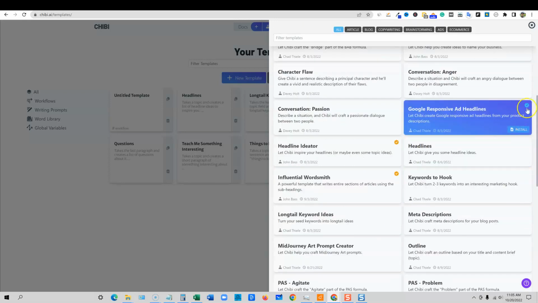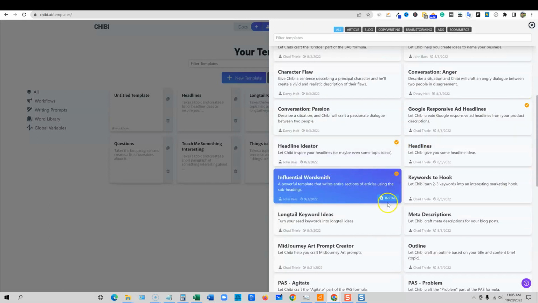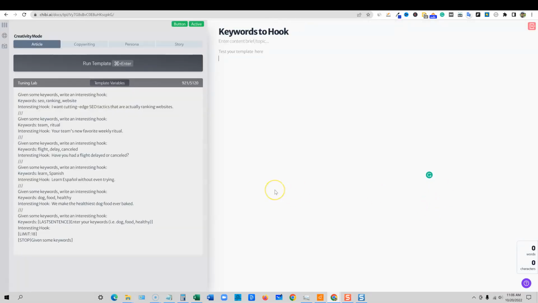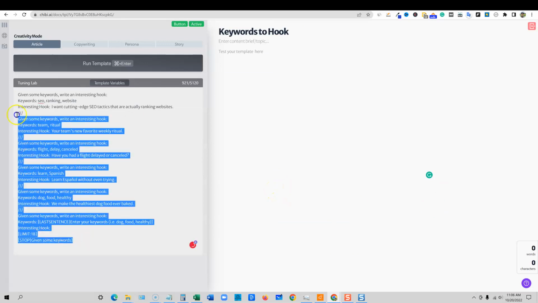If I have a check mark right here, it means I've already added it. Right here, you can let Chibi turn 2 to 3 keywords into an interesting marketing hook. If you wanted to grab that one, you would just push this install button, right? It tells you when it was last made. And then you'll be able to see over here all the coding behind the command prompts that are going on right here.